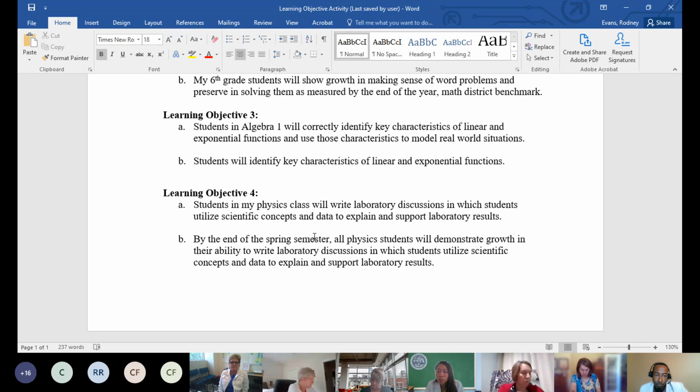I'll read it. Number 4, students in my physics class will write laboratory discussions in which students utilize scientific concepts and data to explain and support laboratory results. And then B says, by the end of the spring semester, all physics students will demonstrate growth in their ability to write discussions in which students utilize scientific concepts and data to explain and support laboratory results. Absolutely. All right, so we'll ask you one more time, last time. A or B, please place your responses in the chat box.